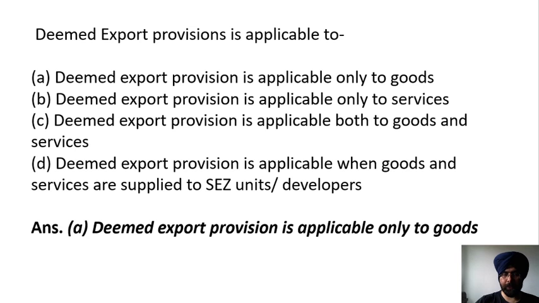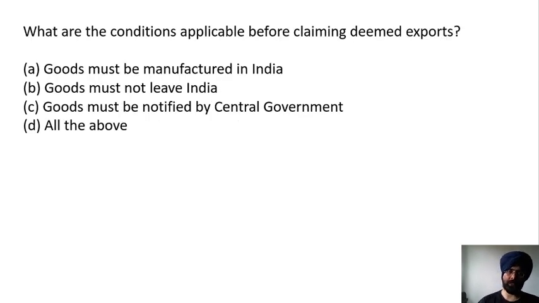So here the correct answer is A, that is deemed export provision is applicable only to goods under GST, because there is a specific notification issued by the government that these supplies of goods would be treated as deemed export. What are the conditions applicable before claiming deemed export? Goods must be manufactured in India, goods must not leave India, goods must be notified by the central government, or all of the above.